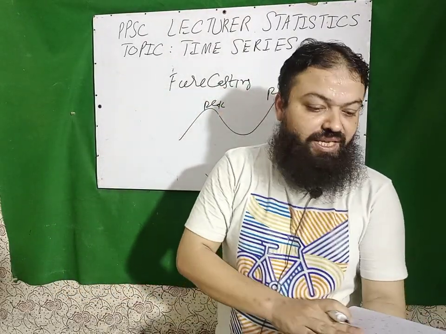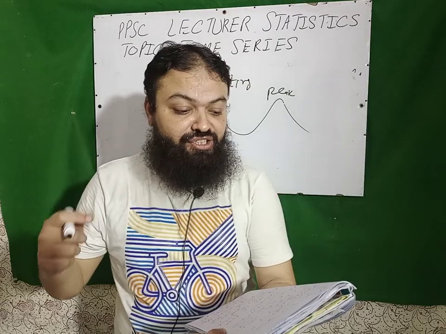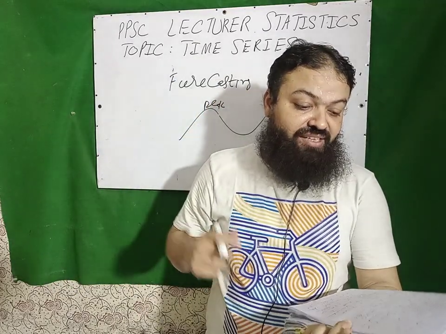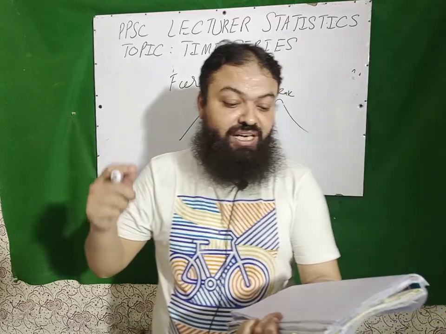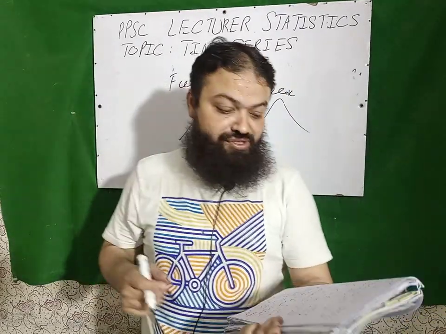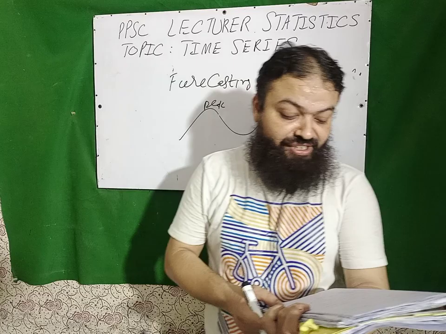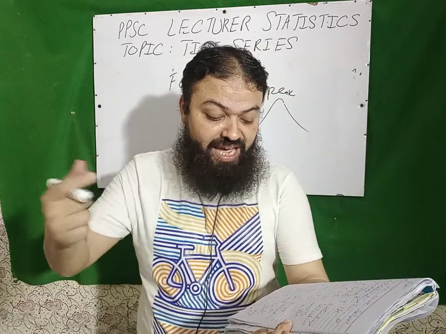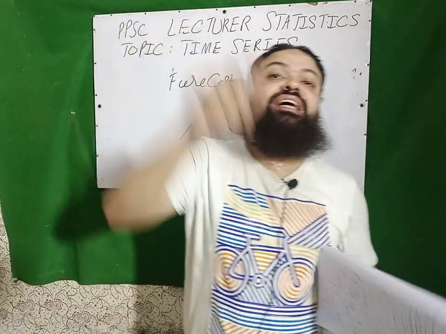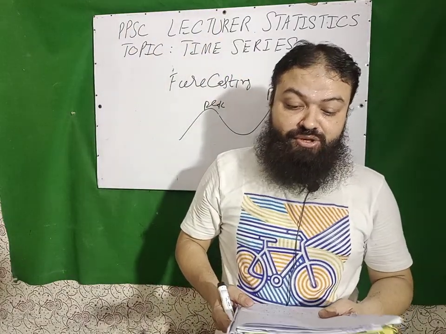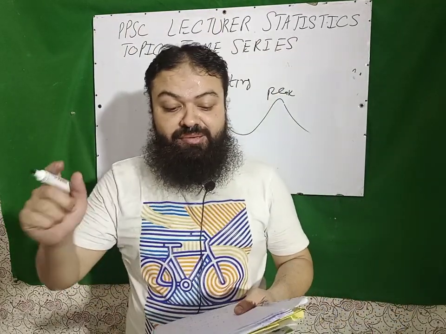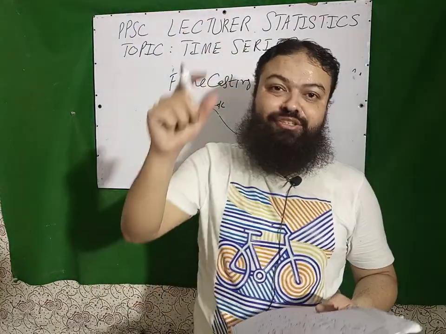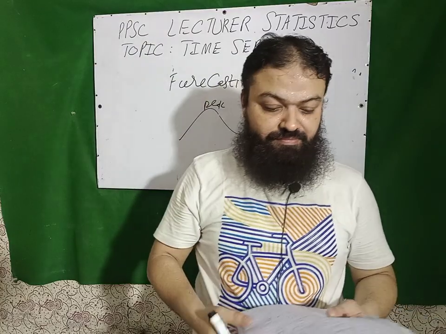Next question is, in time series, deseasonalization is needed for the study of cyclical variations. Next, cyclical variations are interwoven with irregular variations. Next, in a time series, the variation that arises due to periodic change over a span of more than 1 year is known as cyclical variations. Periodicity of time series is the maximum duration of the cycle. The cycle duration is called periodicity, and it should be at least more than 1 year.